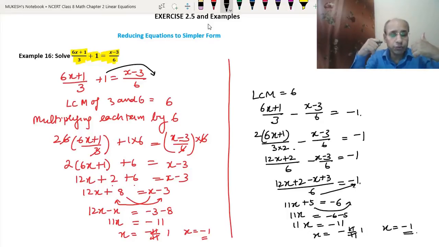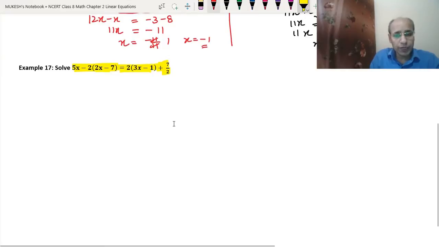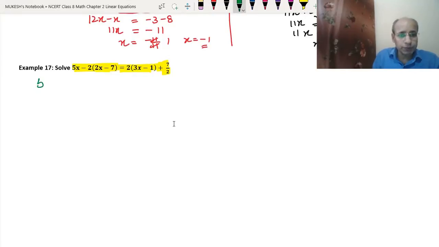Okay. Now let's do Example 17. In this example, we have to solve 5x minus 2 bracket 2x minus 7 equal to 2 bracket 3x minus 1, plus 7 upon 2. This we have to solve. Okay. So what will we do first?